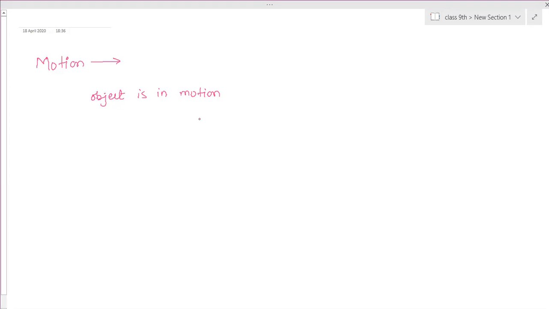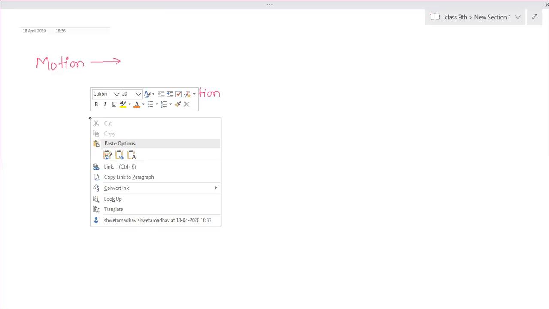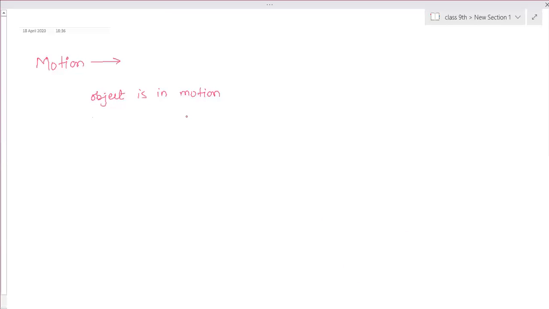So what is exactly happening? Initially the cursor was here. Now I am dragging it to this position. So that means only then I can say that it is moving. If I'm keeping it here, is it moving? Is the place changed? The place is changed, so position is changed. An object is in motion if there is a change in position of the object.